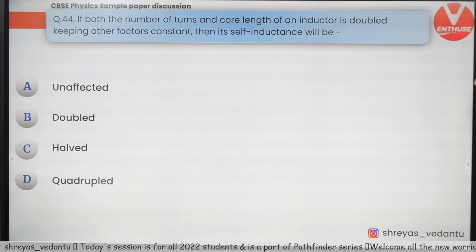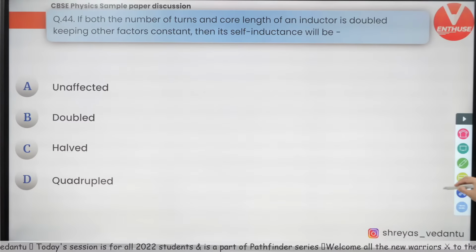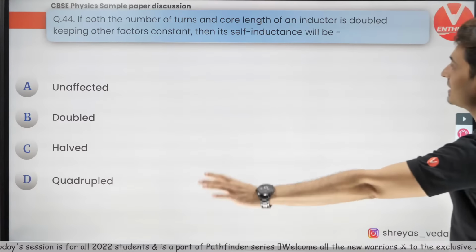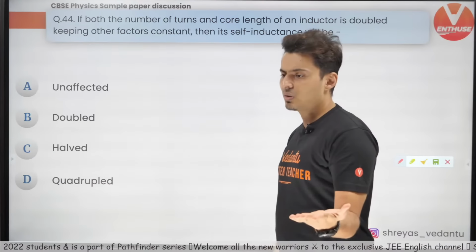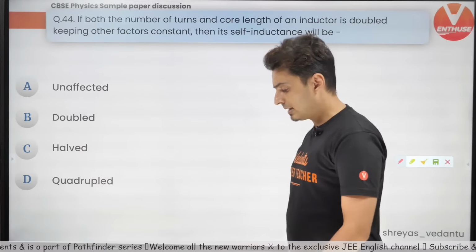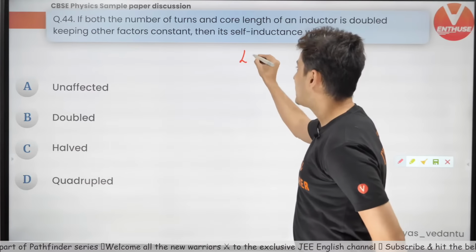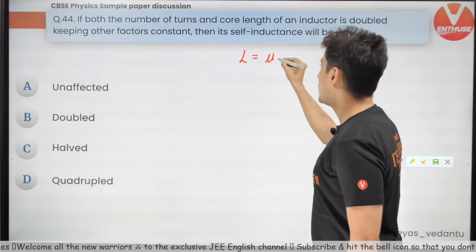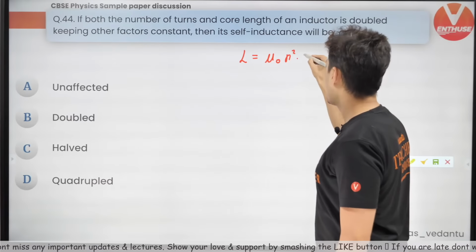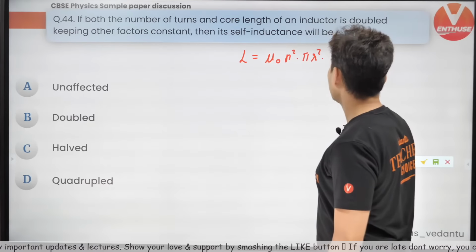If both the number of turns and the core length of an inductor are doubled, keeping other factors constant, then what will happen to the self-inductance? This kind of question also came in JEE Mains, let me tell you that. So you should know the formula for inductance by heart. What is it? Mu naught n square pi r square into L.